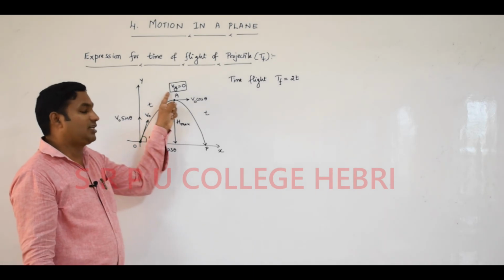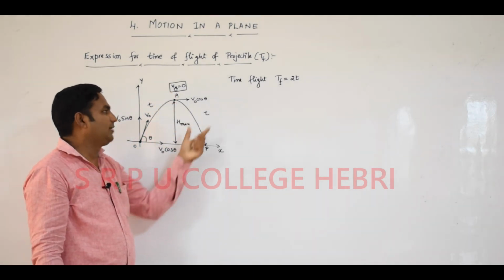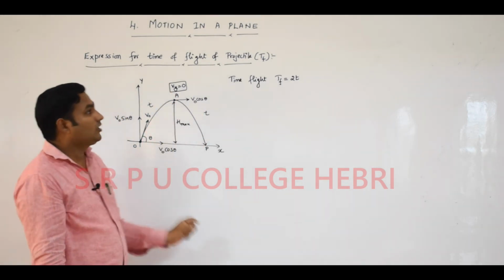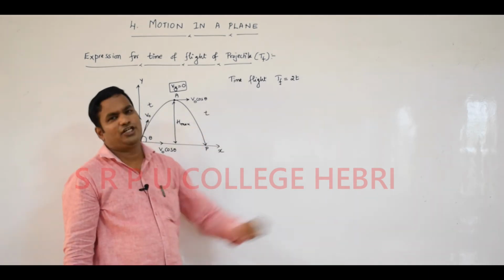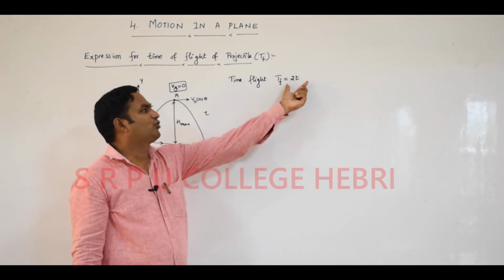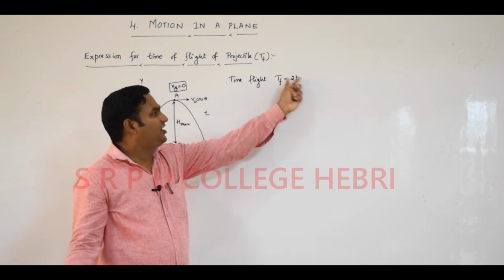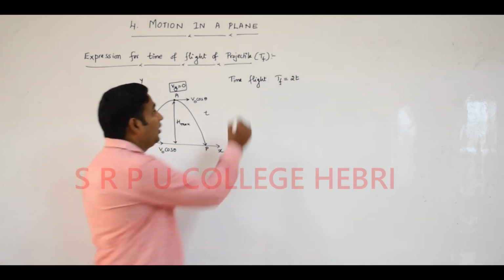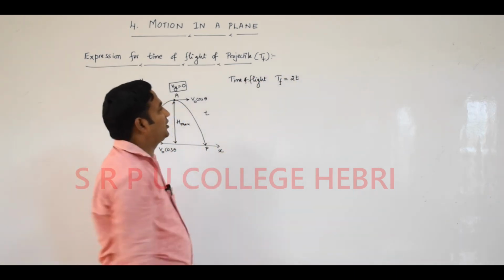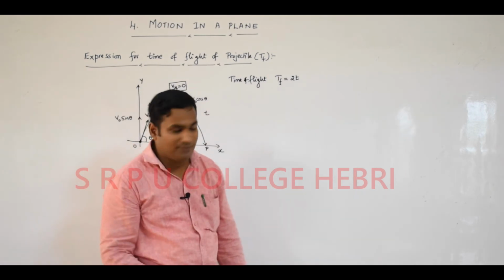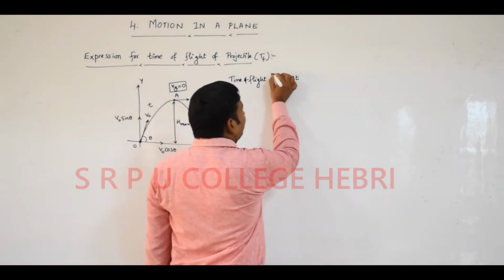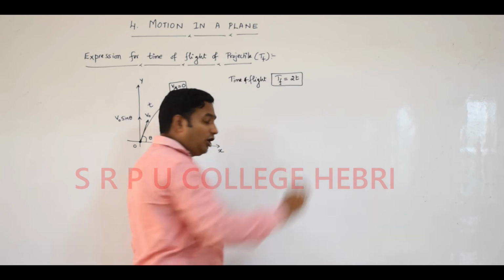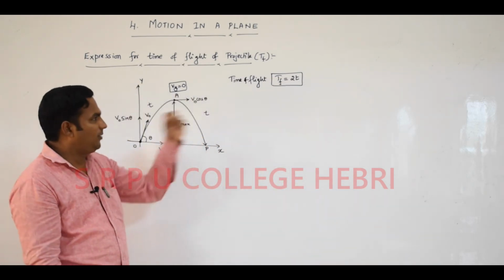Upward is t, the time of ascent. Downward, the time of descent, is also t. The total time required for the complete journey during projectile motion is the time of flight, equal to 2t. Automatically, time of flight Tf equal to 2 times t is the formula for time of flight. Now you have to get the general equation for time of flight.